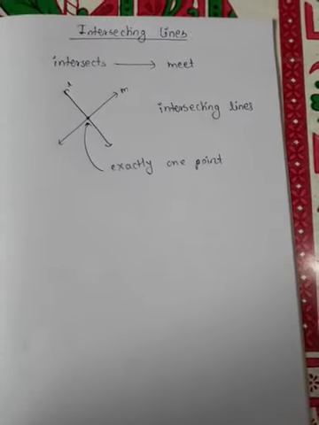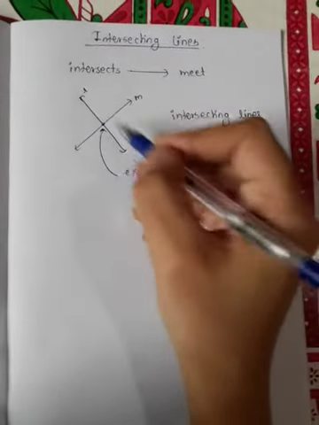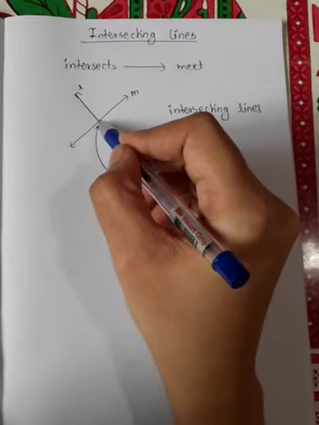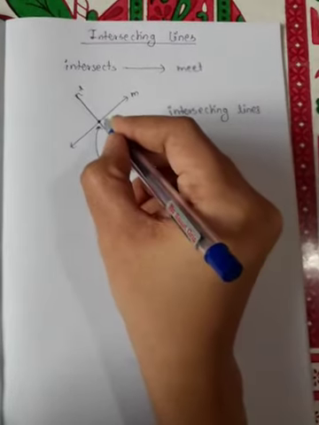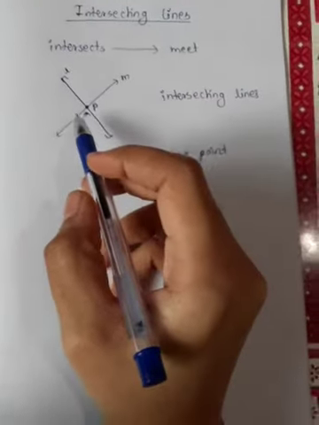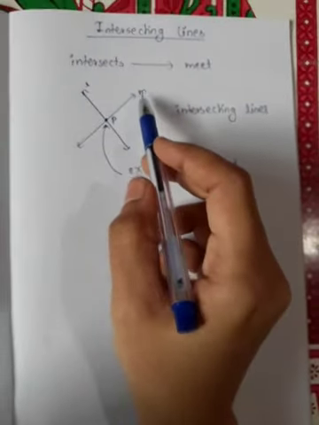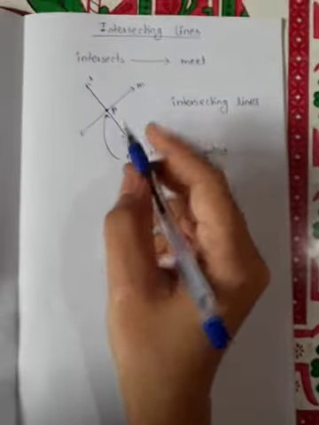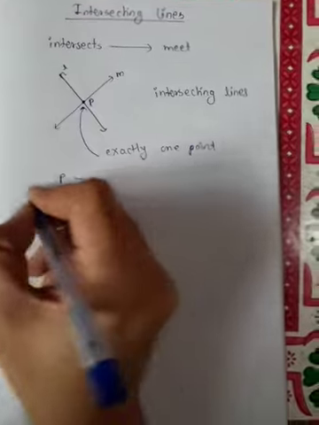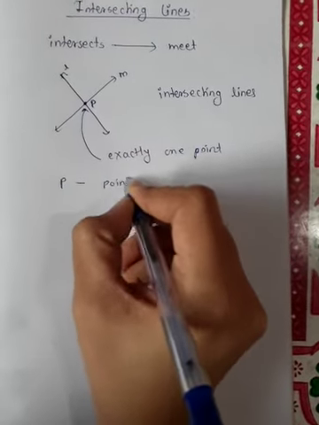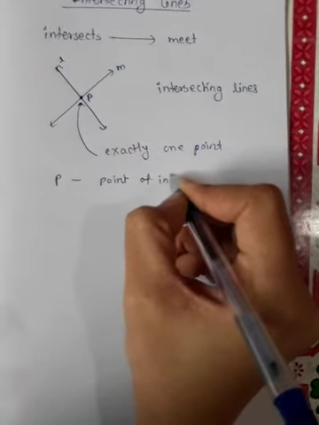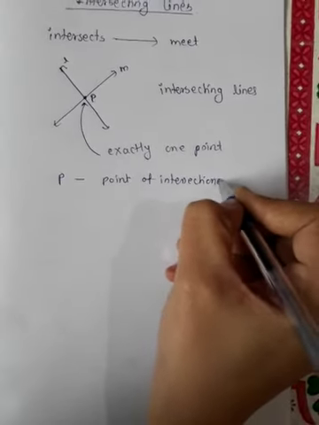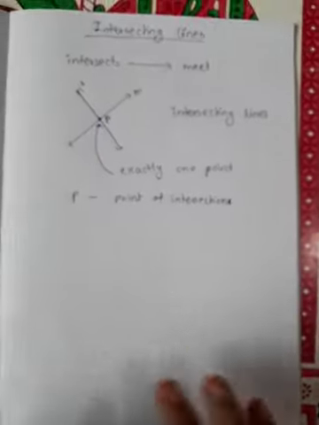And here we can say that line L and line M intersect at the point, suppose we give it the name P. So line L and line M intersect at the point P. Okay, and here point P is called the point of intersection of line L and M.